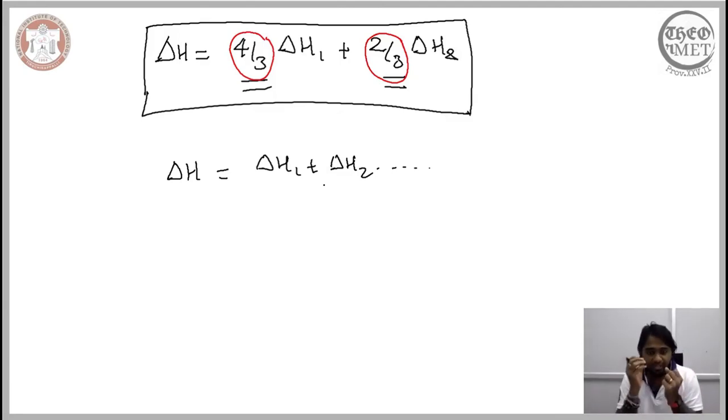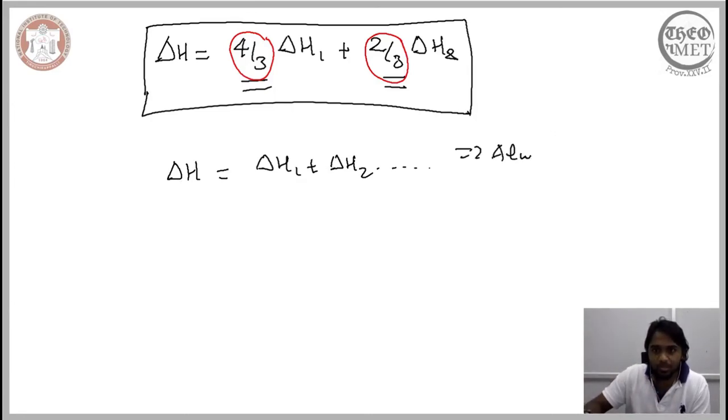It is dependent on the amount of the different steps, the manipulation that we make to different steps in order to arrive at the original reaction. So this manipulation in order to arrive at the original reaction is reflected in the prefactor that we consider. And therefore, only when the intermediate reaction recovers the original reaction and the manipulation is able to do that, that prefactor needs to be carried out for calculating the overall change in the enthalpy for the entire reaction. This is not always simply a sum.